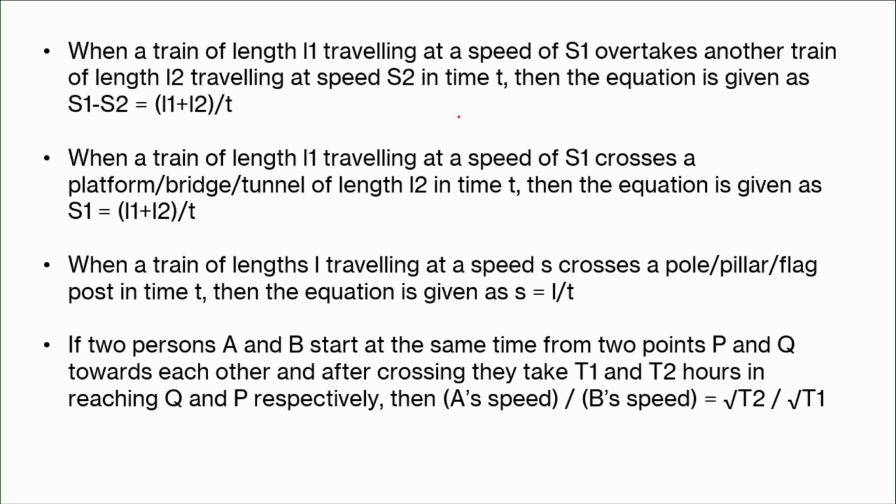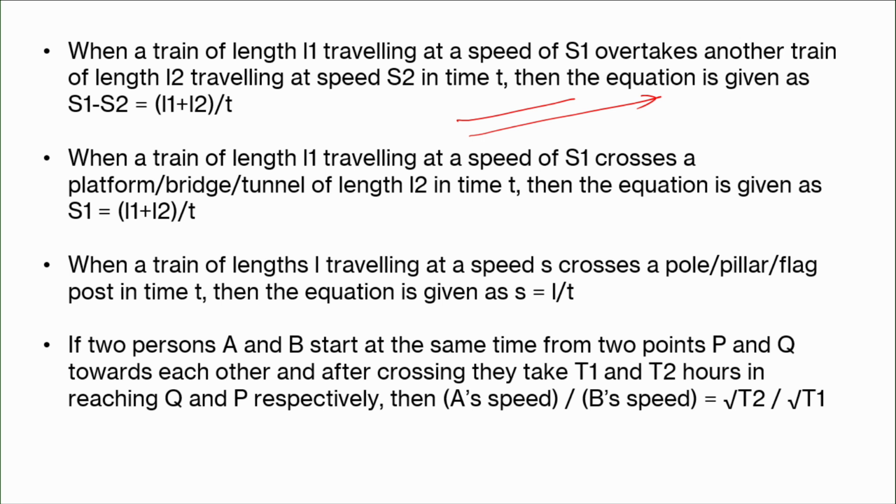Now, both are in the same direction, so in a time t, the train T2 is overtaken with the speed of S2. So, now we can say S1 minus S2 is equal to L1 plus L2 by t. So, this is very important.